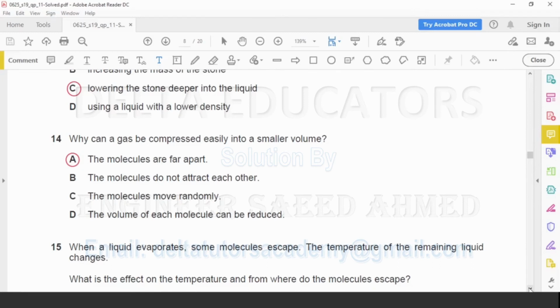Option C, the molecules move randomly. Yes, it is also correct, molecules move randomly, but again it is not related to the pressure, it is not related to the volume. So option C is also incorrect. Option D, the volume of each molecule can be reduced. No, volume of the molecule cannot be reduced. Volume of the molecule always remains the same. The distance in between the molecules will be reduced, because of which the volume of the gas is reduced. But the volume of the molecule will remain constant, it can neither be increased nor decreased. So correct option, option A, the molecules are far apart.